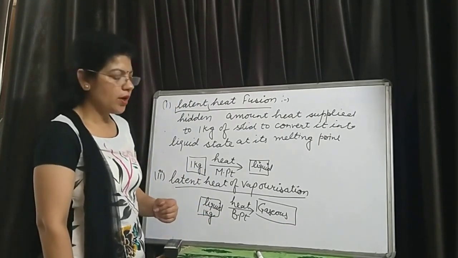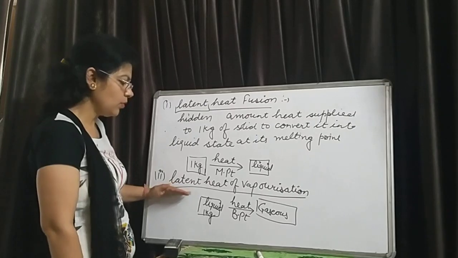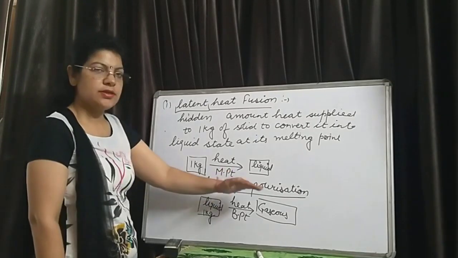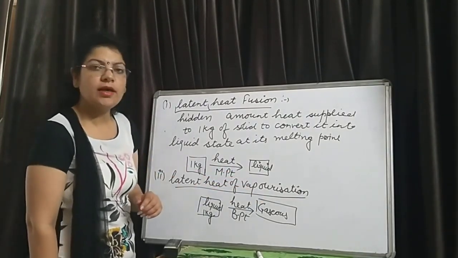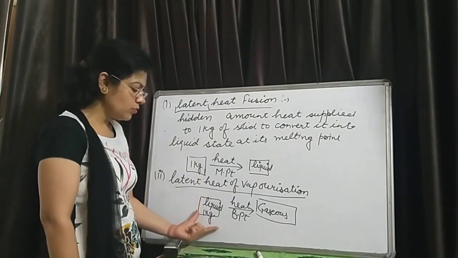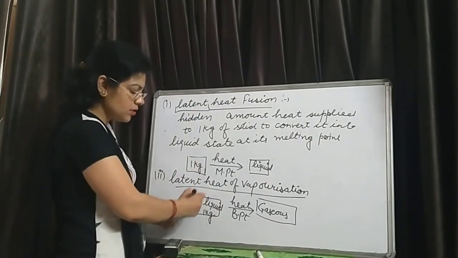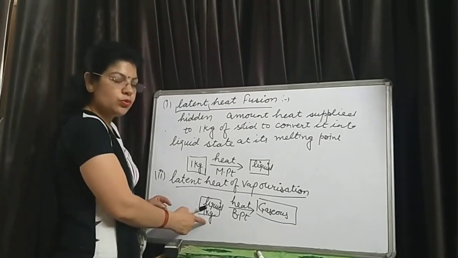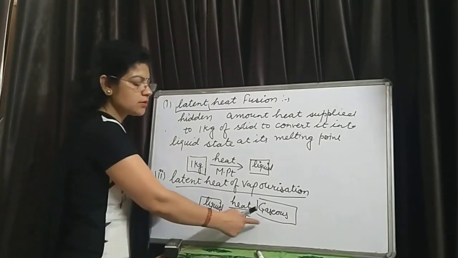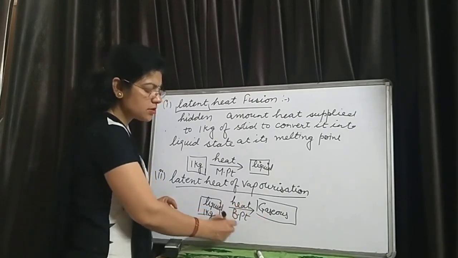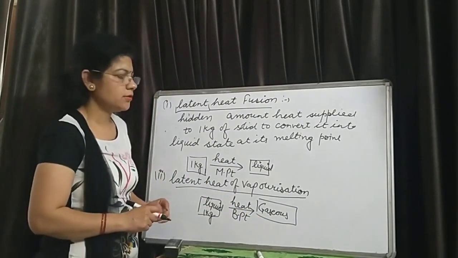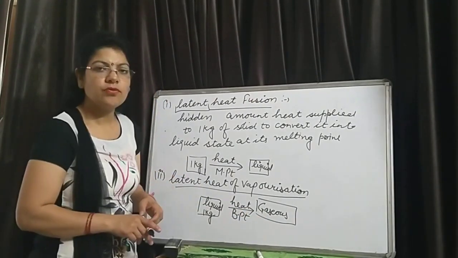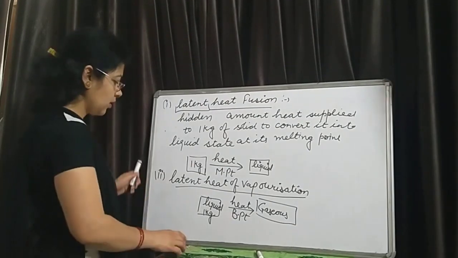Therefore, the latent heat of vaporization is the amount of heat that we supply to 1 kilogram of liquid to convert it into its gaseous state at its boiling point. This is the latent heat of vaporization.